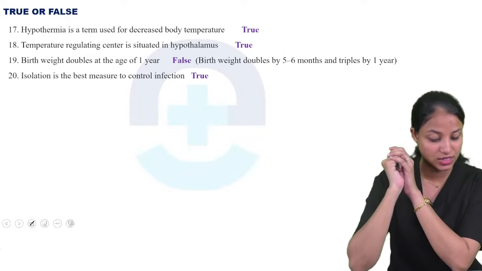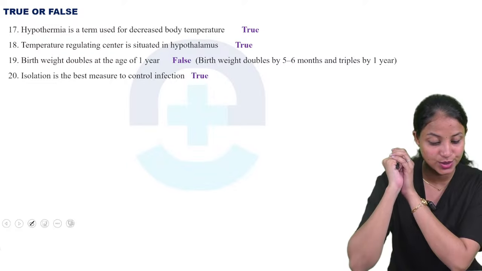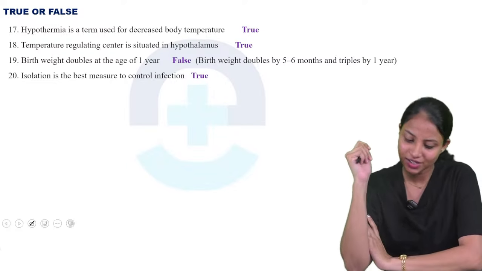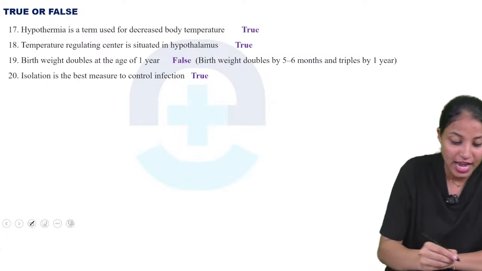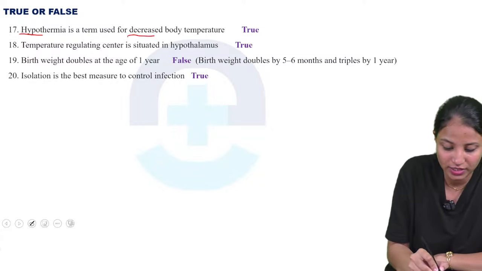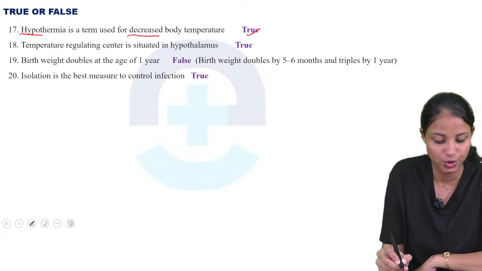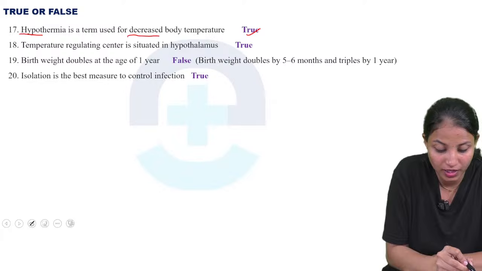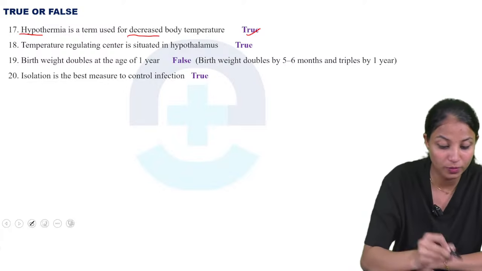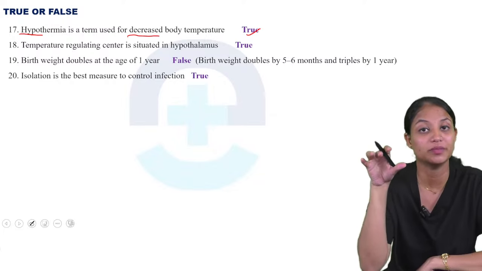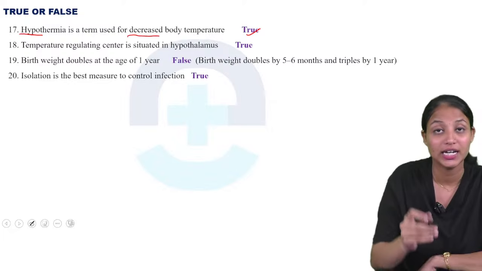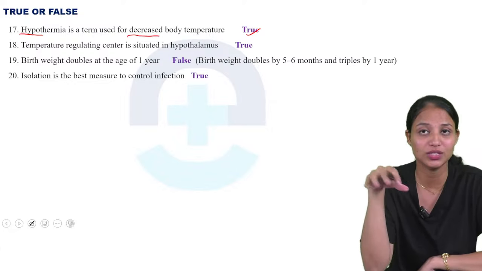Our first question is, hypothermia is a term used for decreased body temperature. Is that right or not? Yes, it's true, because hypo means decreasing. If it were hyperthermia, it would mean increased body temperature. Once more, hypo means decreasing and hyper means increasing. So hypothermia is a term used for decreasing the body temperature. That's why it's true.